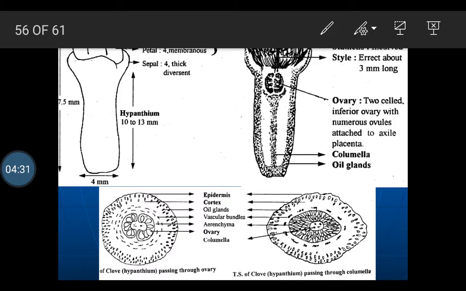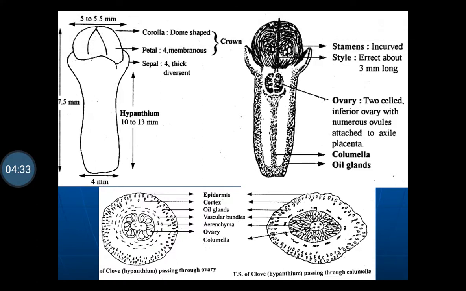As we have discussed earlier, the clove consists of the hypanthium, the stalk-like portion. Here an ovary is present.